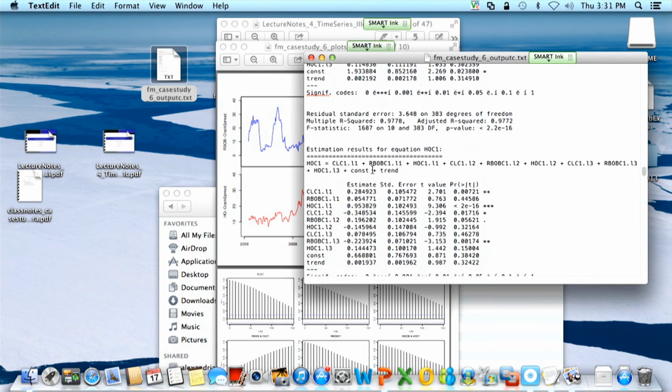Anyway, I'll let you look through the case note later, and it does provide some detail on the coefficient estimates, and one can get a handle on how these things are being specified. All right, so let's go back.